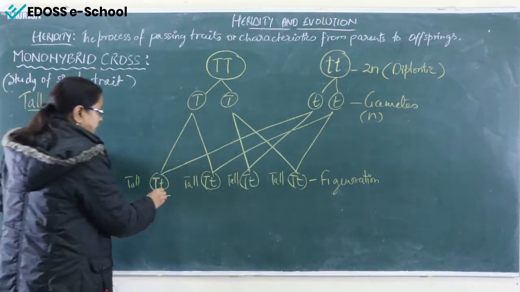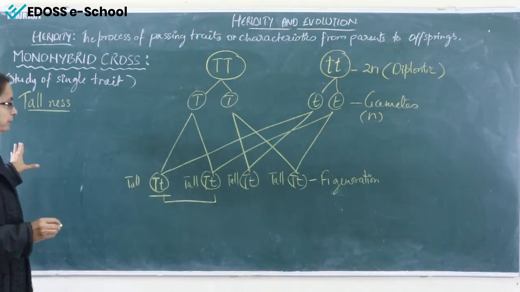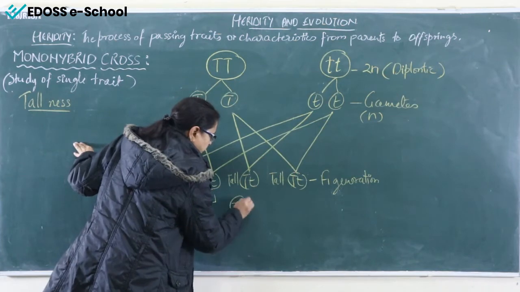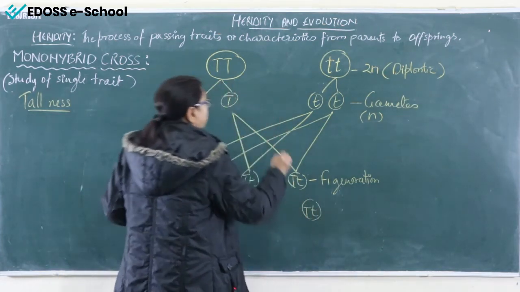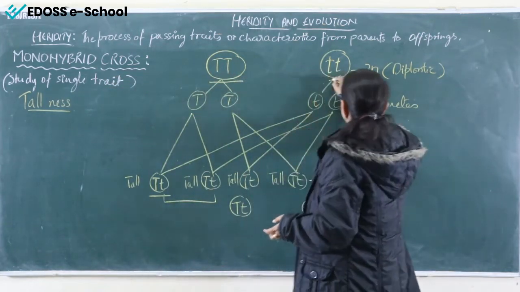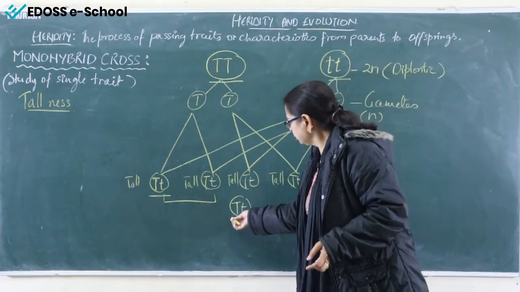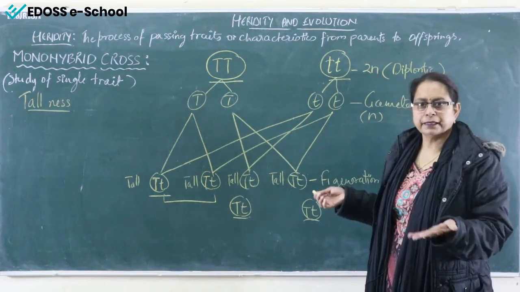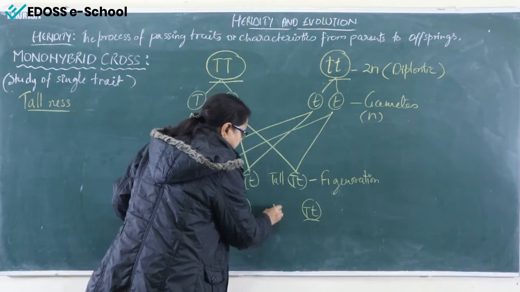Now we'll select any 2 of them for the F2 generation. Now you can see this is homozygous, this one is again homozygous, whereas in the F2 generation both are heterozygous, contrasting.